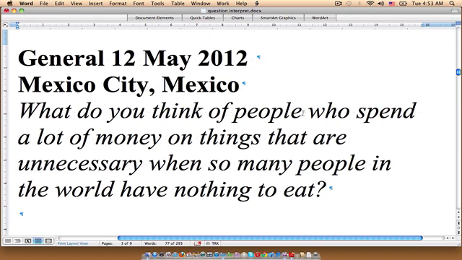So basically we're given the scenario that people are using a lot of money to buy things that they perhaps do not need, so things that are unnecessary. And they're doing this when there are many people in the world who do not have enough money to eat.